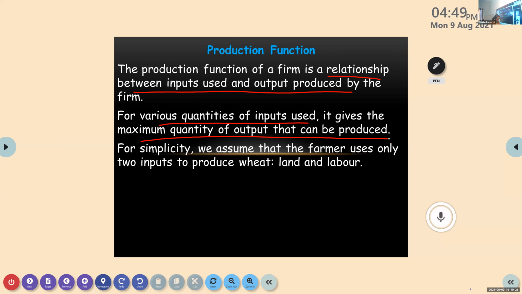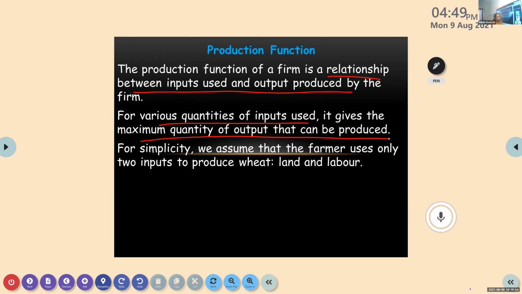Before that, so many examples related to production are given in your textbook. For example, the case of a tailor. He is using machine, cloth, thread, and all those things for producing a shirt. So what all can be considered as inputs here for a tailor? He is using various things for producing a shirt.